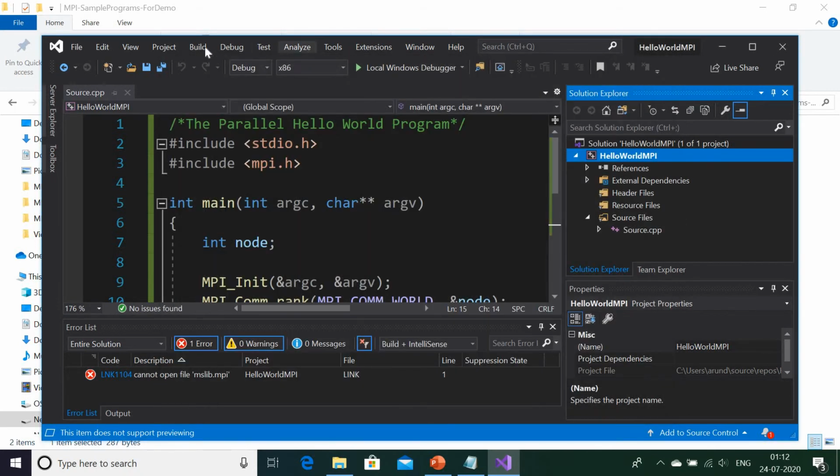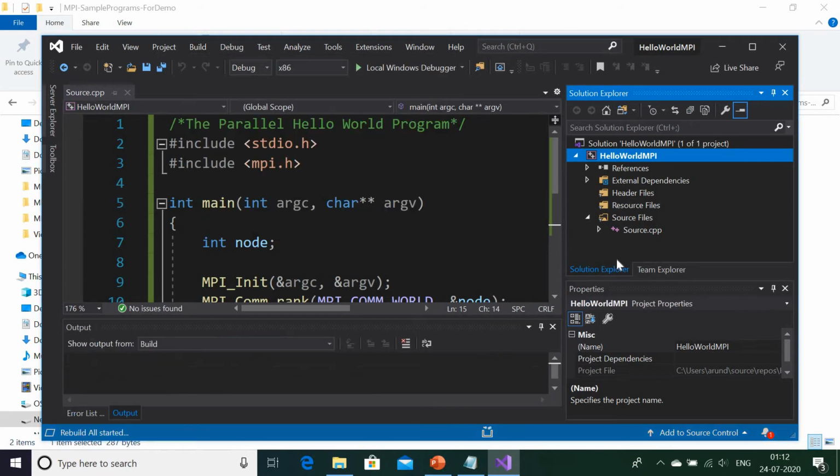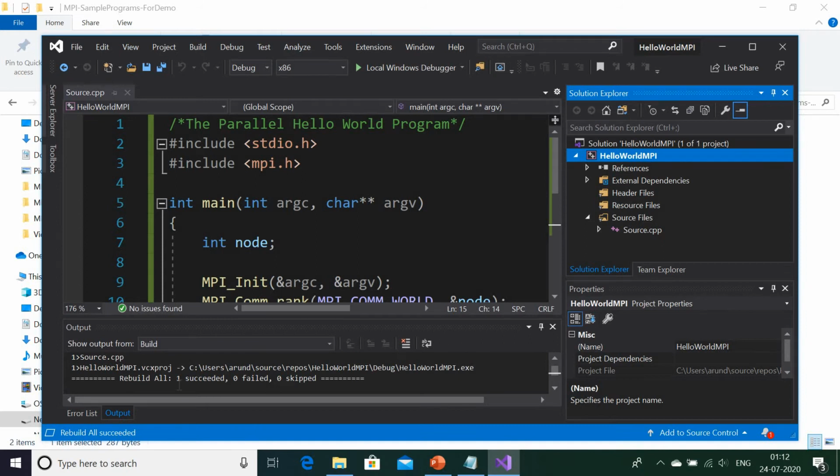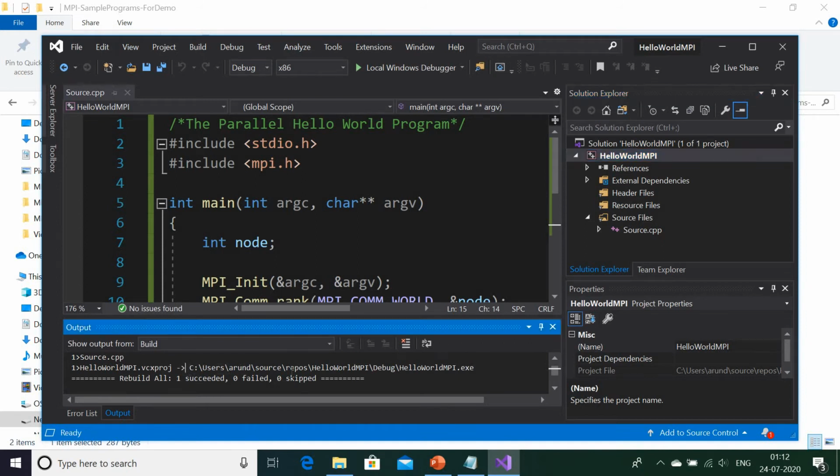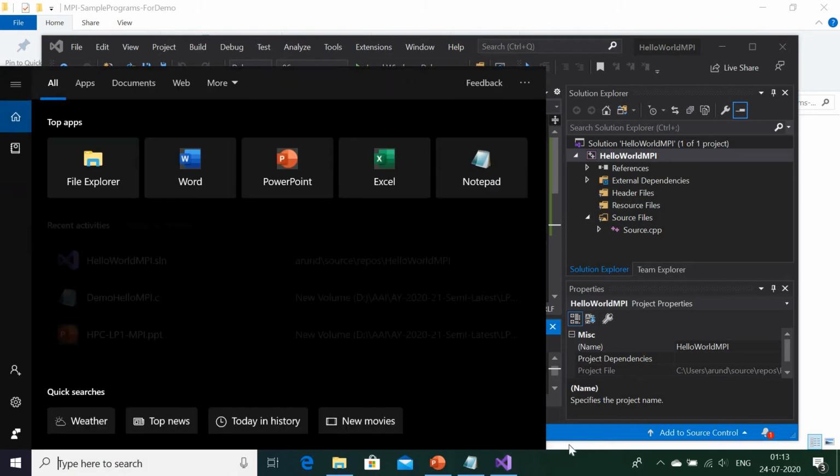And okay, now I am building the solution. Yeah. So now the build is successful. Now focus on this path. So I have the exe, hello world mpi.exe. We are with the exe of the program. Now follow this path from the command line, and then I will show you how to execute that exe. So this path I have highlighted. You will need to go to that path. So please be with me.